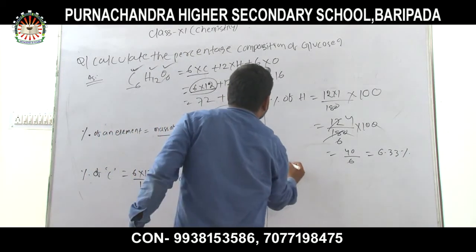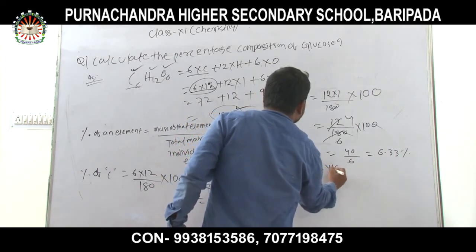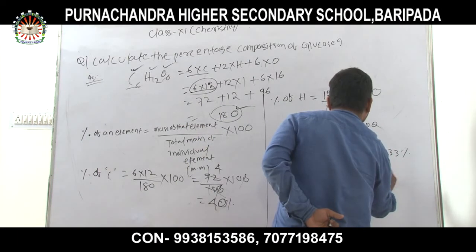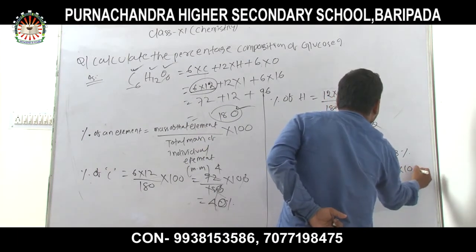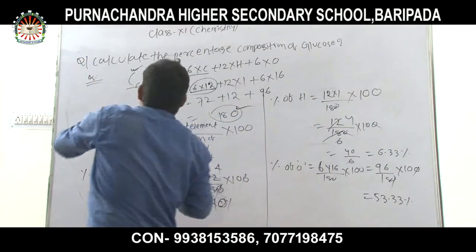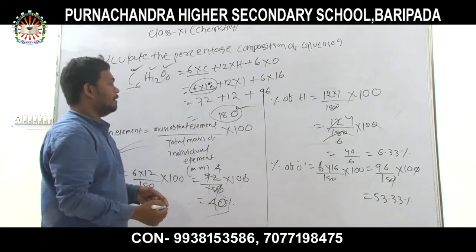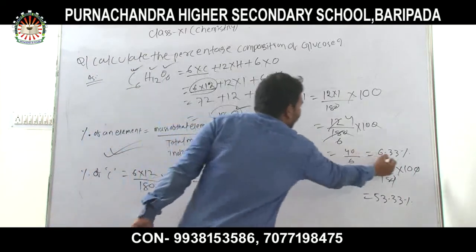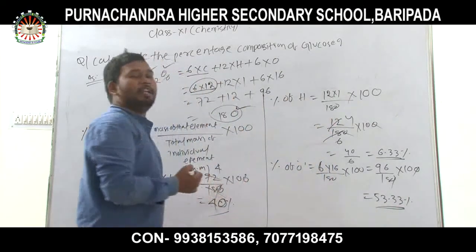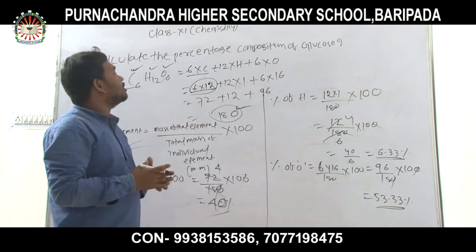First, calculate the percentage of oxygen. In that, 6 into 16 divided by 180 into 100, then 53.33%. Thus, for the percentage composition of glucose, carbon is 40%, hydrogen is 6.33%, and oxygen is 53.33%.